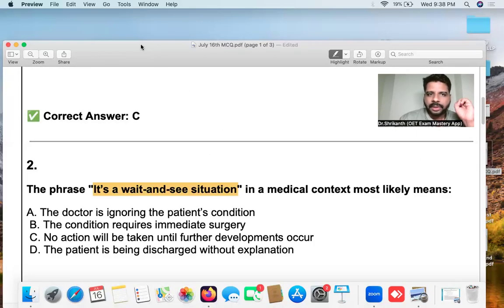Is it answer option A, B, C, or D? The doctor is ignoring. Condition requires immediate surgery. No action will be taken until further developments occur. Patient is discharged.